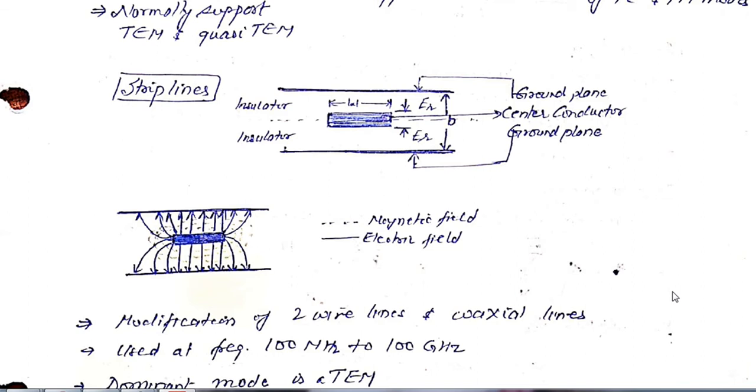Now when we discuss planar transmission lines, we can say these lines are of utmost importance these days.